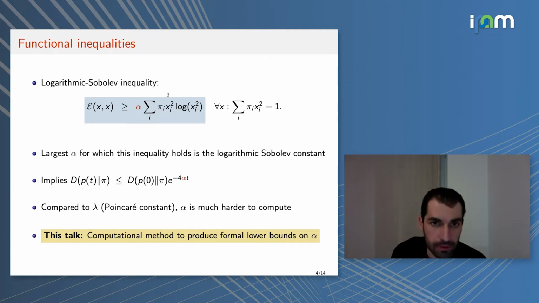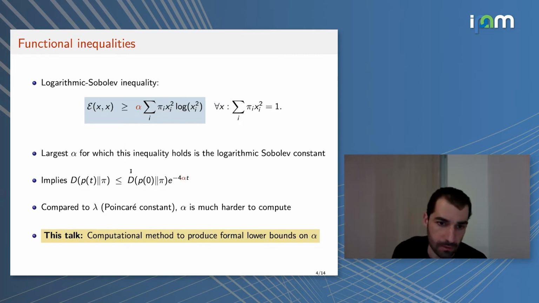And if one has such an inequality, then one can bound the KL divergence of P of t and pi in the following way. It is less than the initial KL divergence between P of 0 and pi times the exponential of minus alpha t, where alpha is the log-Sobolev constant.